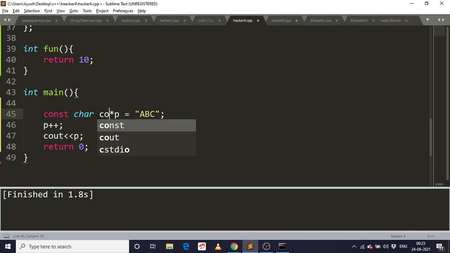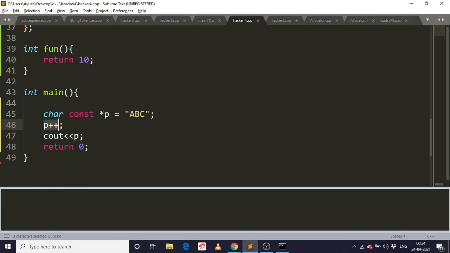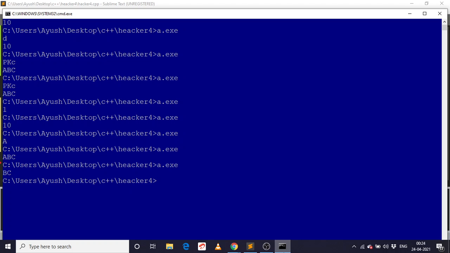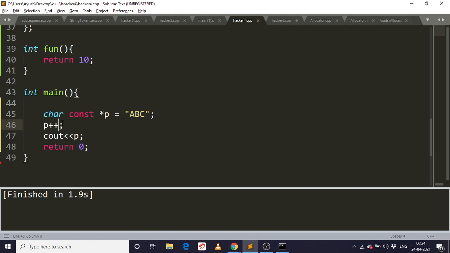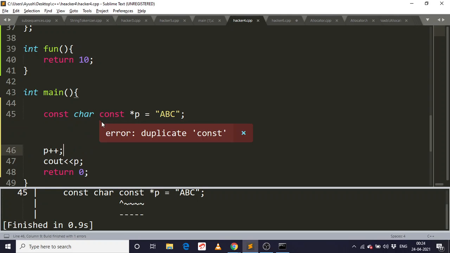But what if we are using const? Duplicate const.